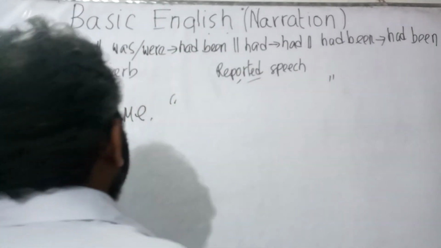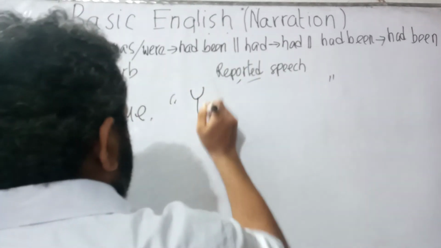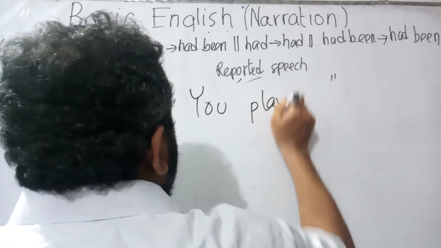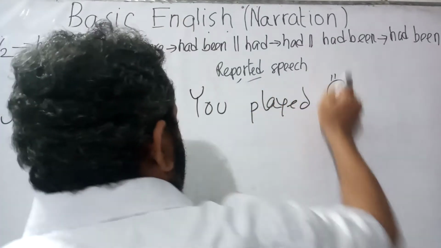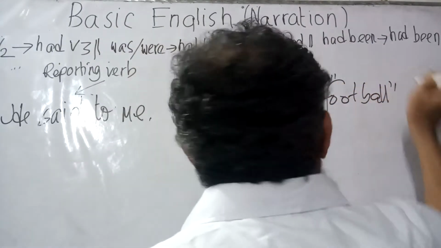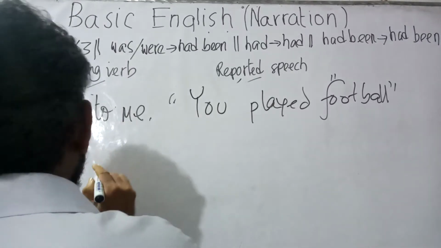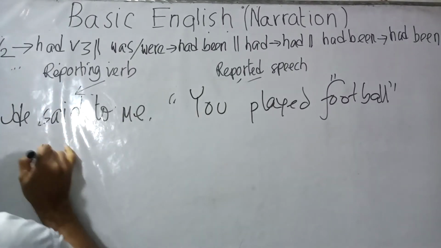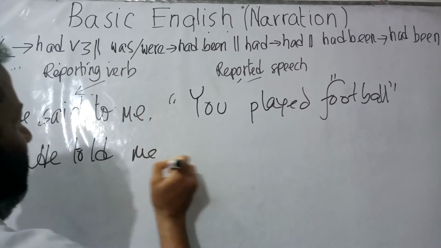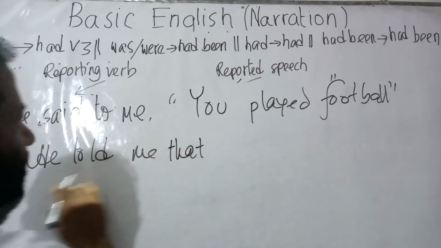Now, let us write a sentence by the subject you. So, you played football. You played football. The subject is you played football. Now, said to would be turned into he told me. The comma would be omitted by the word that. So, he told me that.